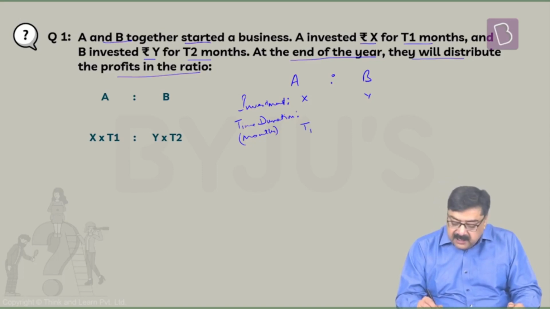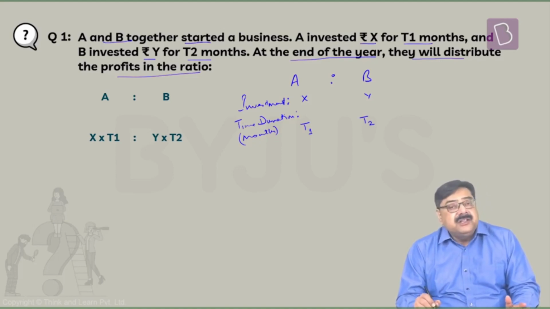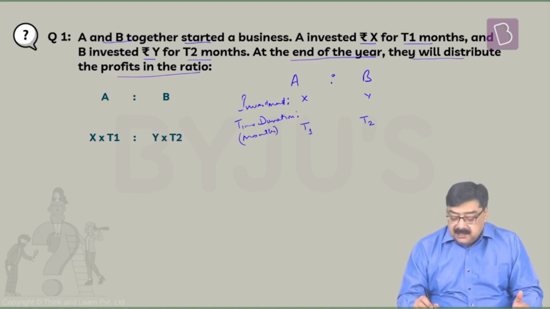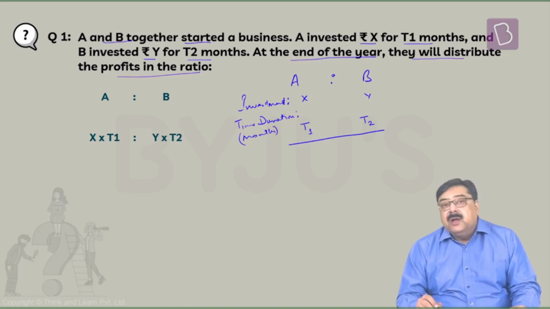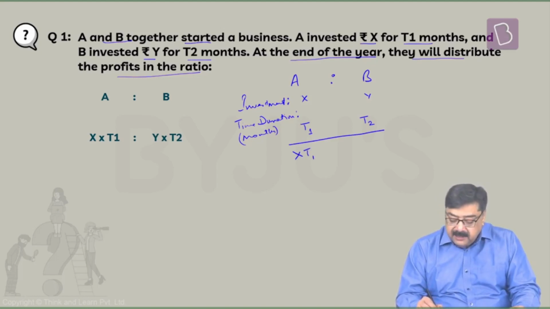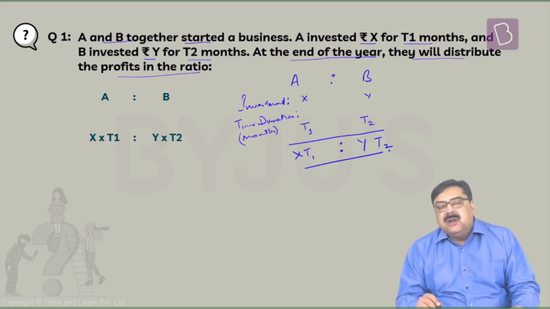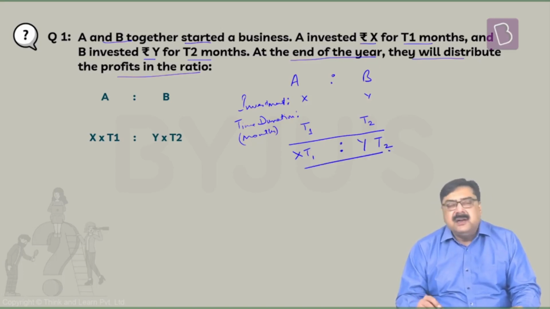So A's money stayed in the business for T1 duration or T1 months, and B's money stayed in the business for T2 duration or T2 months. So the ratio in which they will divide their profits would be X T1 is to Y T2. Now, based on this, we will solve the questions that follow.